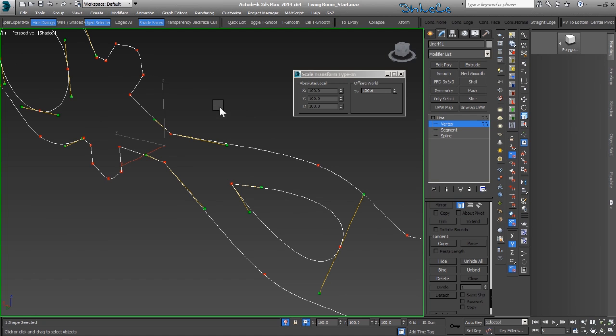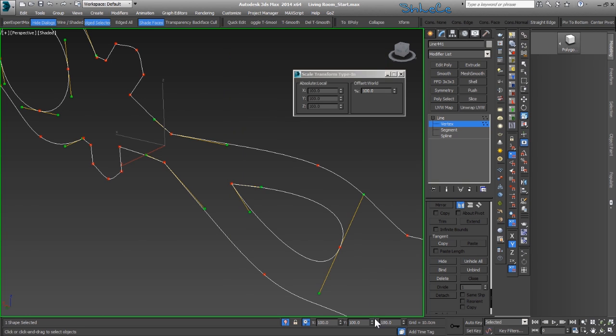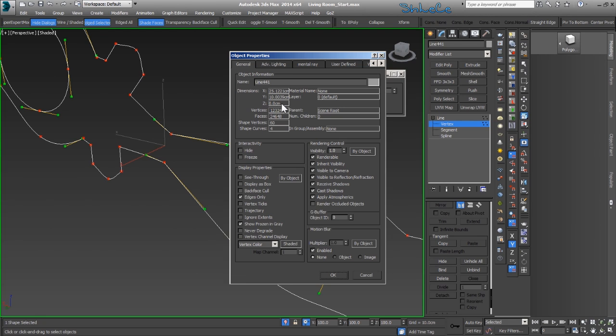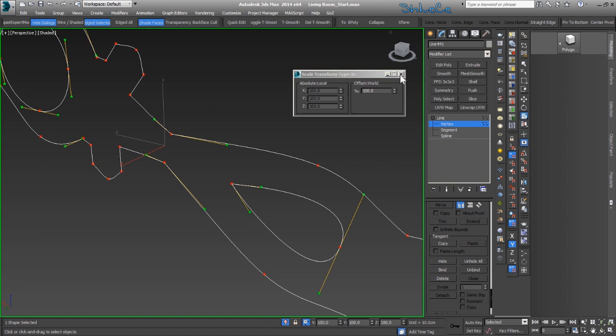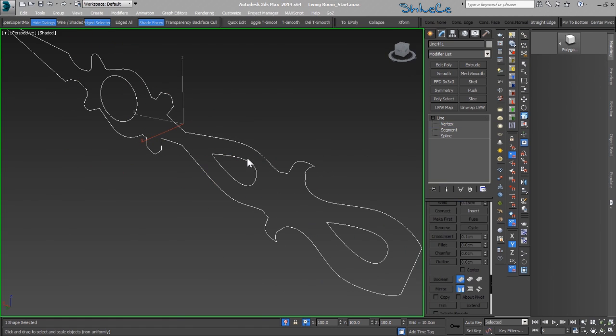Now if I undo once, right-click, go to Object Properties, and go to the General tab, you can see that I have a dimension of an amount here on Z. So I'm going to right-click on this spinner. Now if I go to Object Properties again, you can see that on the Z value we have absolutely 0. So that's why we had an issue with the extrude modifier.